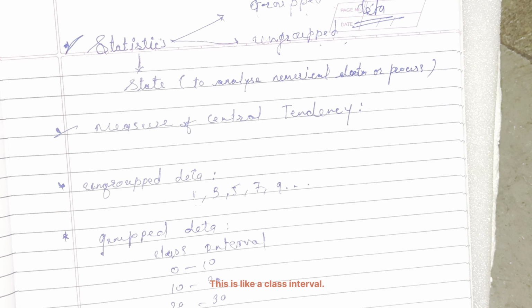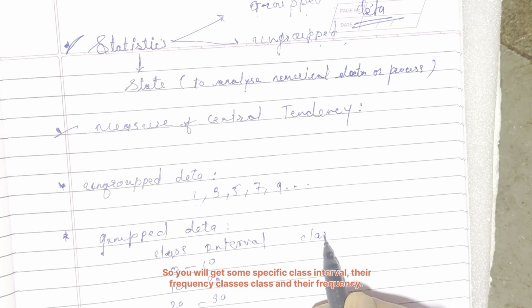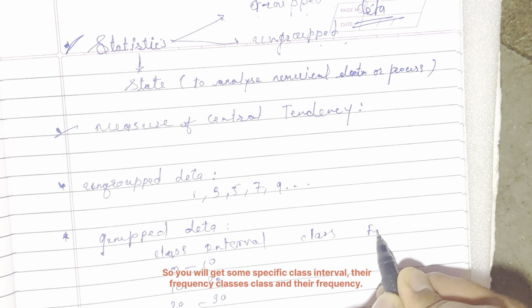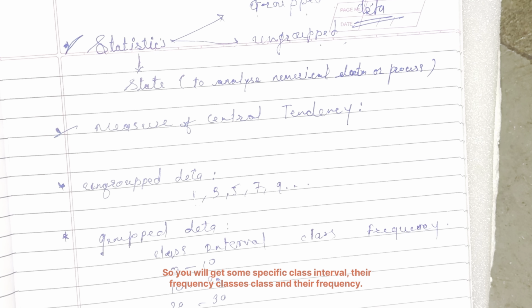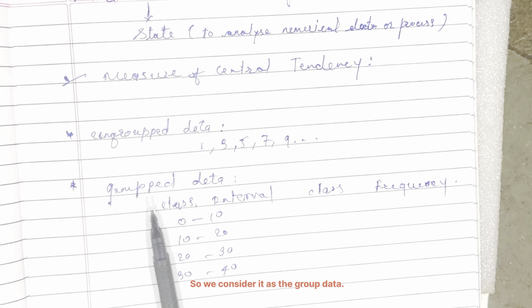You will get some specific class intervals and their frequencies. If such a sort of data is given, we consider it as grouped data.